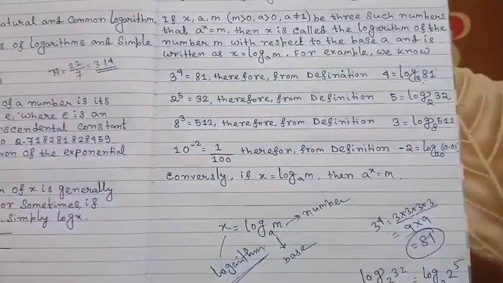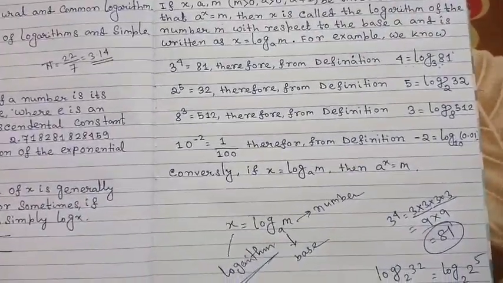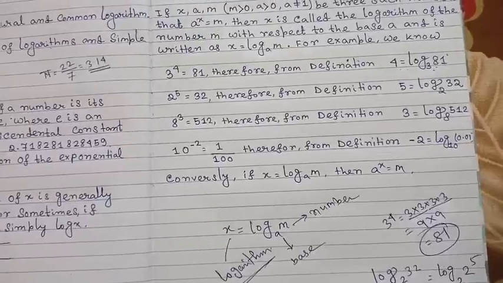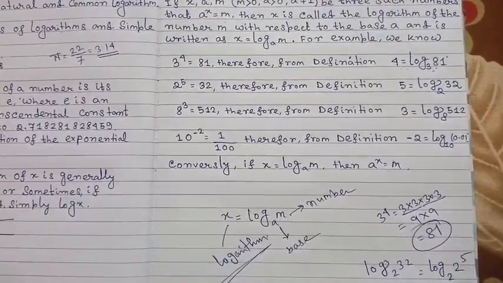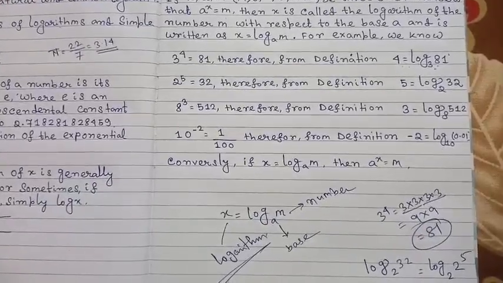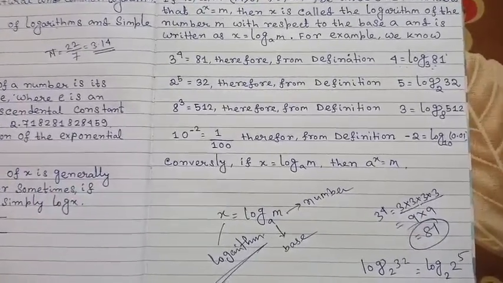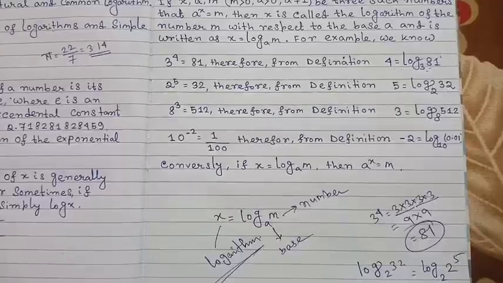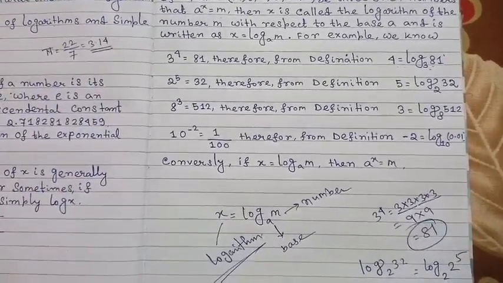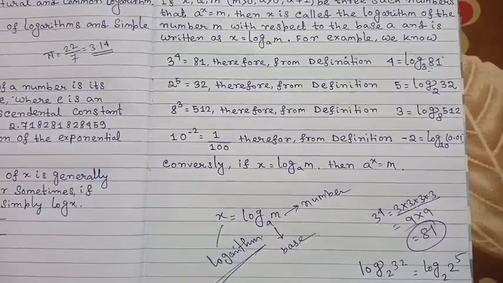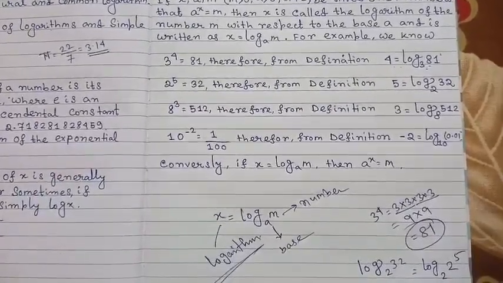Now next, 8 cubed. 8 cubed equals 8 into 8 into 8, so the value of 8 cubed equals 512. Therefore from the definition, 3 equals log of 512 with respect to the base 8. Next, 10 to the power minus 2.